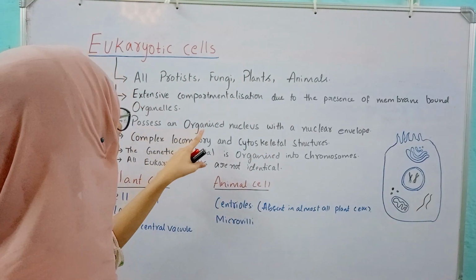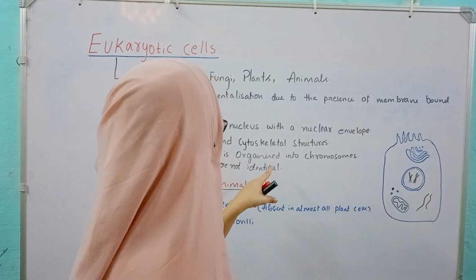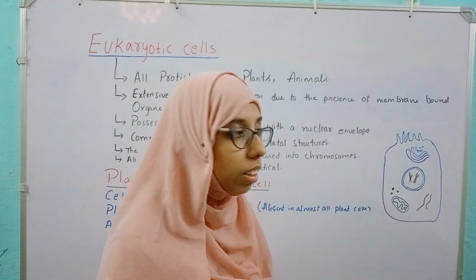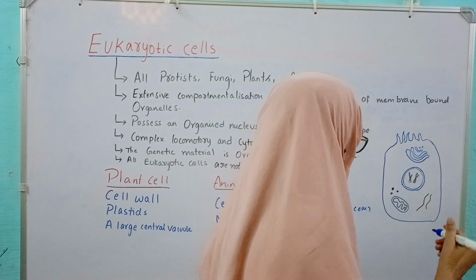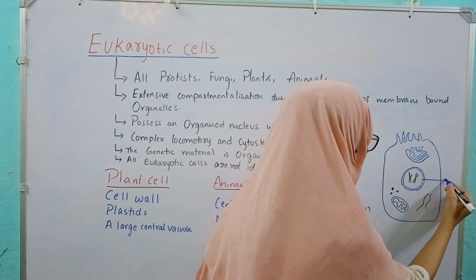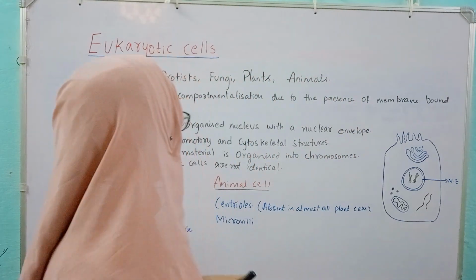Next, it possesses an organized nucleus with a nuclear envelope, which we have discussed now. It has an organized nucleus, and the nucleus is surrounded by a nuclear envelope. This is the nuclear envelope. Okay.